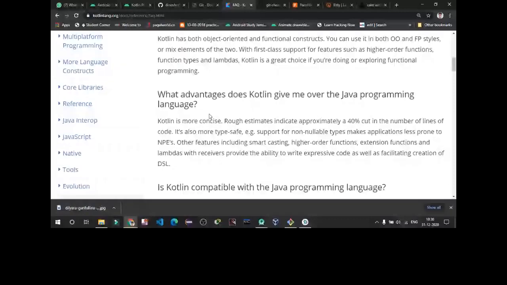So this is the advantage of Kotlin over Java programming. It reduces the number of lines by an estimated 40%.